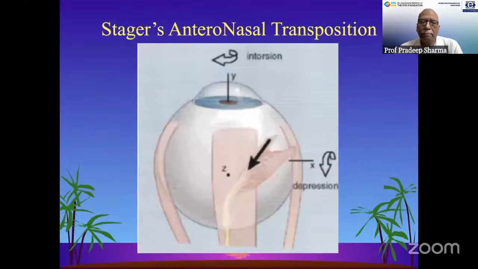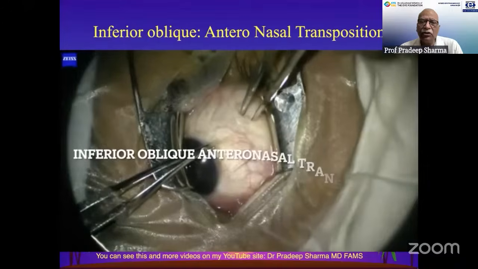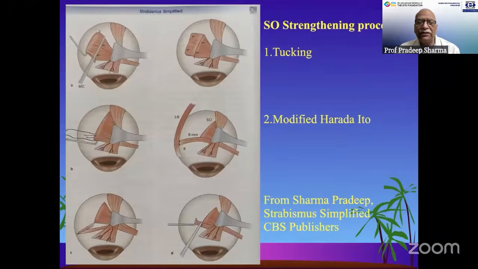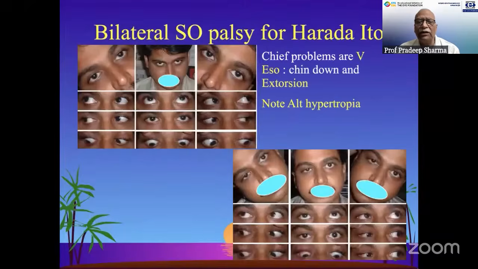Whereas this is an anterior. I think the anteronasal transpositioning is a very good procedure for correcting very severe inferior oblique overactions in cases of superior oblique palsies. In cases which are severe superior oblique palsies, one may do the Harada-Ito procedure, which corrects the torsional component. In such cases, usually the vertical component is not much, and this yields very good results. Recently, I think there are some people like Jonathan Holmes, who has been talking about doing a resection of the superior tendon rather than just an advancement.